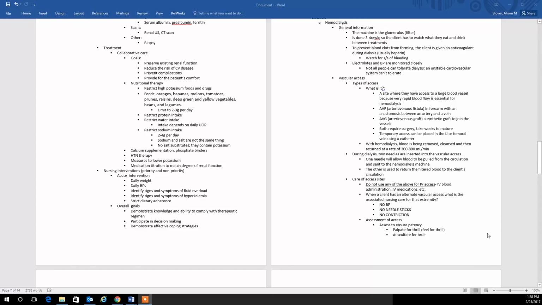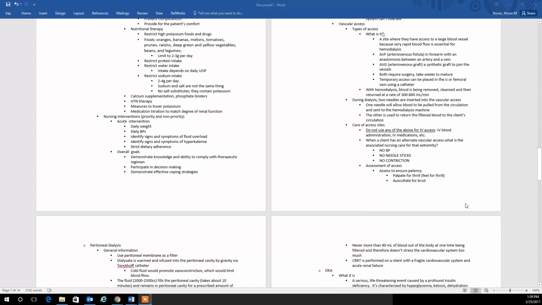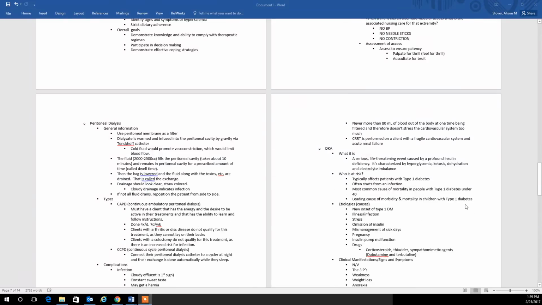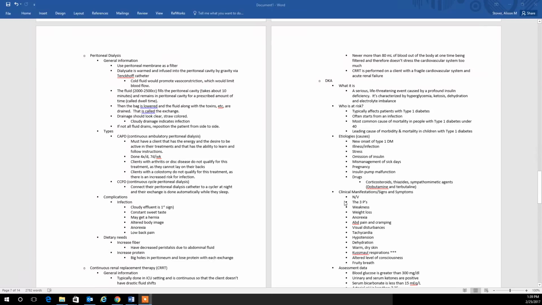Know that if the patient has a fistula in one of their arms, you should absolutely not be sticking that limb with needles. Don't put on a blood pressure cuff that's going to cause constriction to that extremity. You assess the fistula, palpate for a thrill, auscultate for bruit. And so that's hemodialysis in a nutshell. And peritoneal dialysis, the